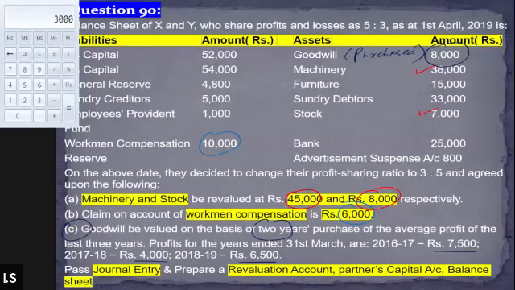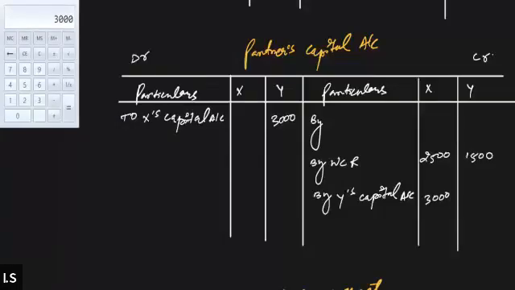That means it is to be written off between the partners. The loss of writing off the goodwill has to be borne by the old partners. So we will debit the partners' capital account and credit the goodwill account. In this situation, 8,000 will be debited to the partners' capital account. So going to the partners' capital account, we'll write down 'To goodwill', right?